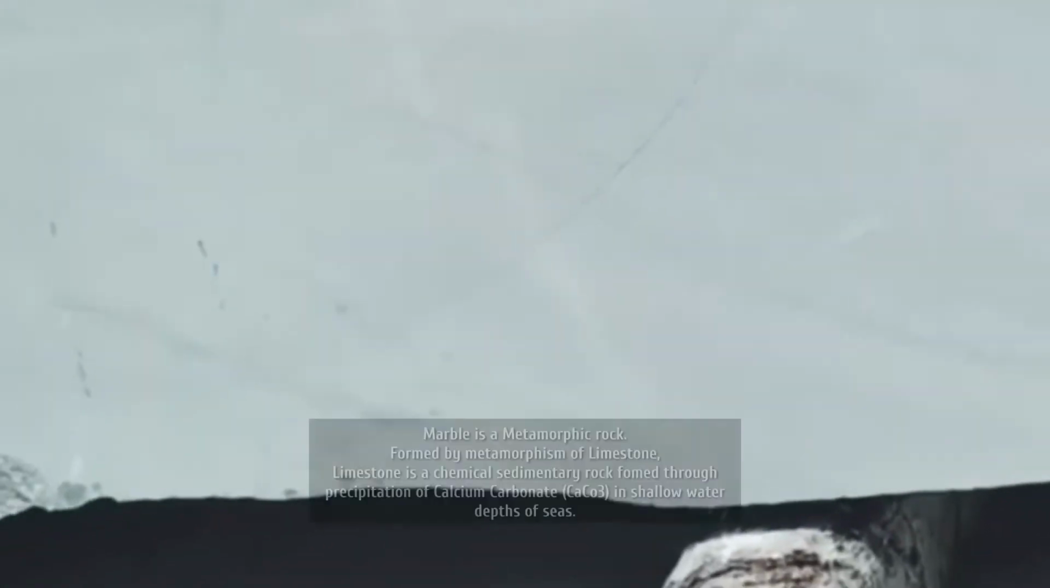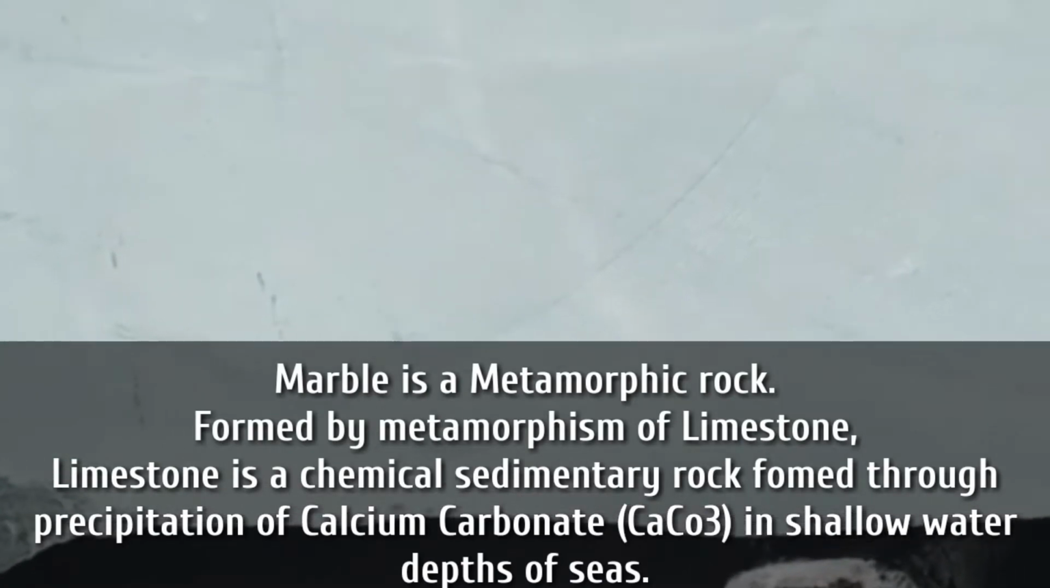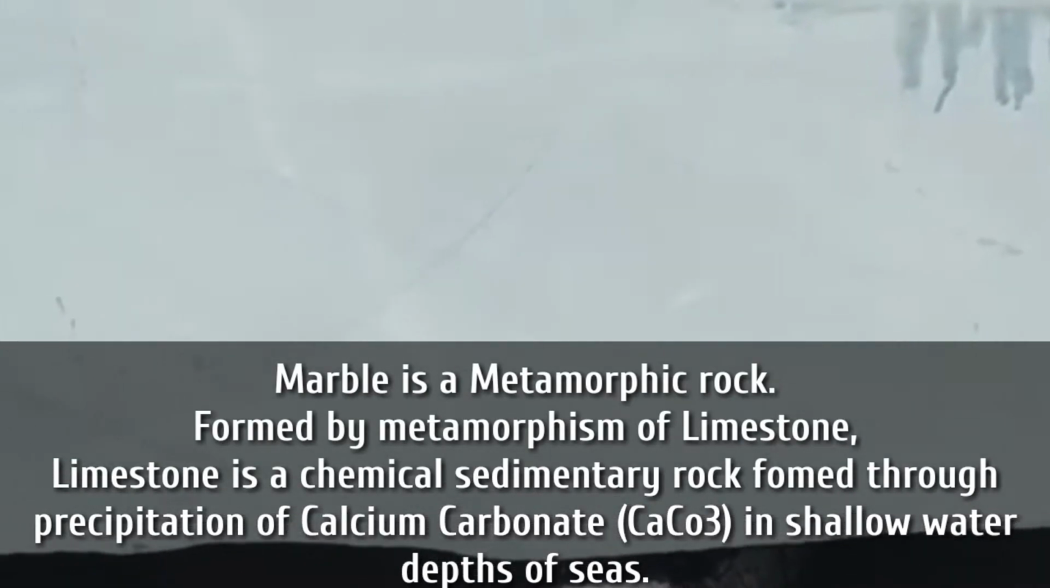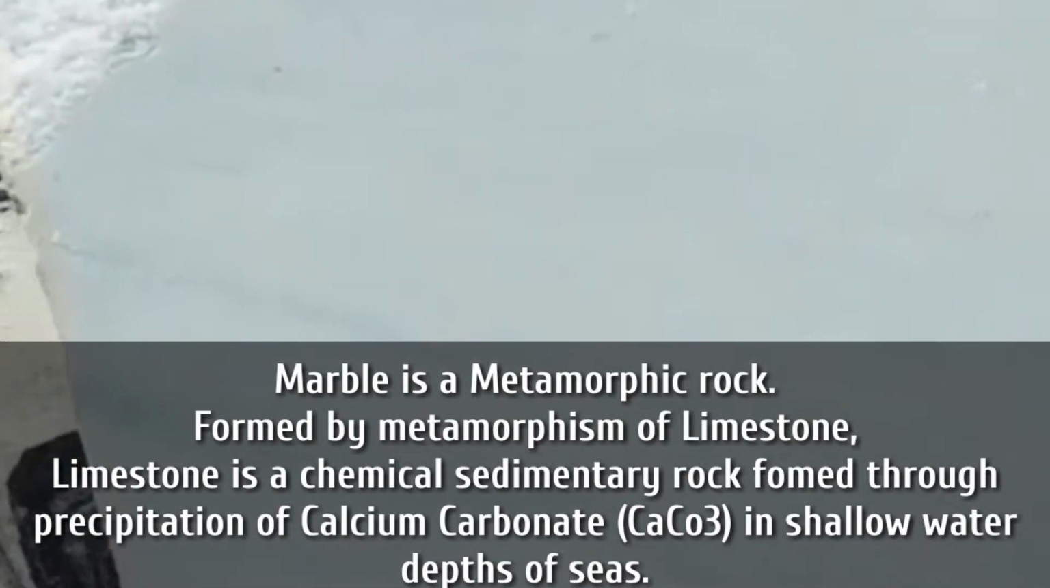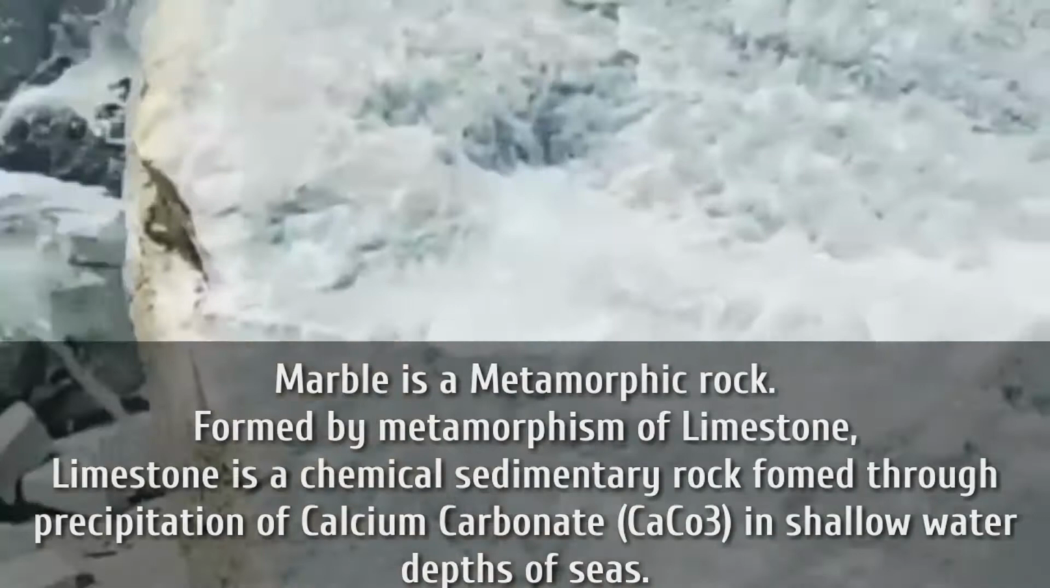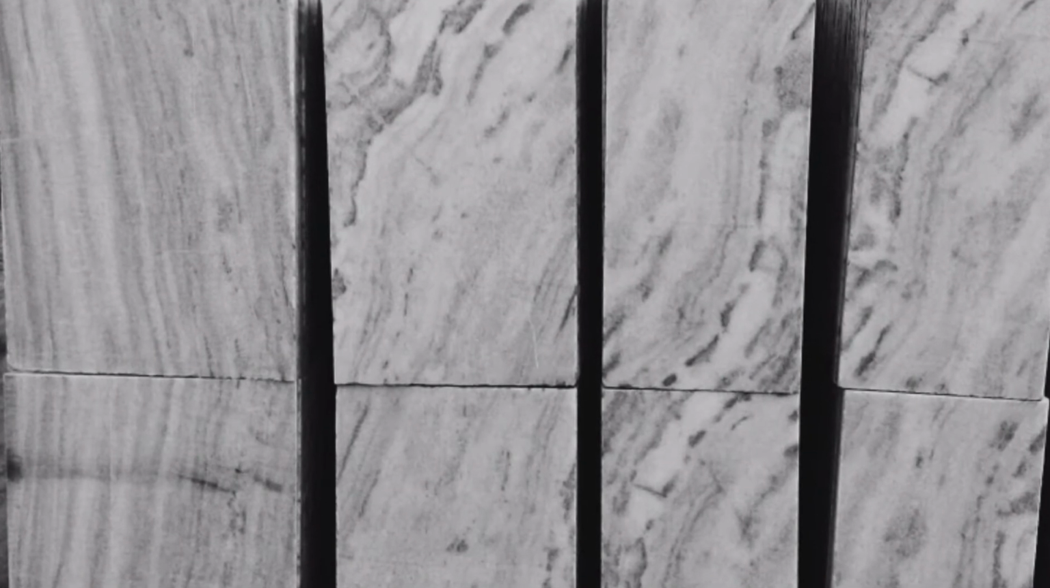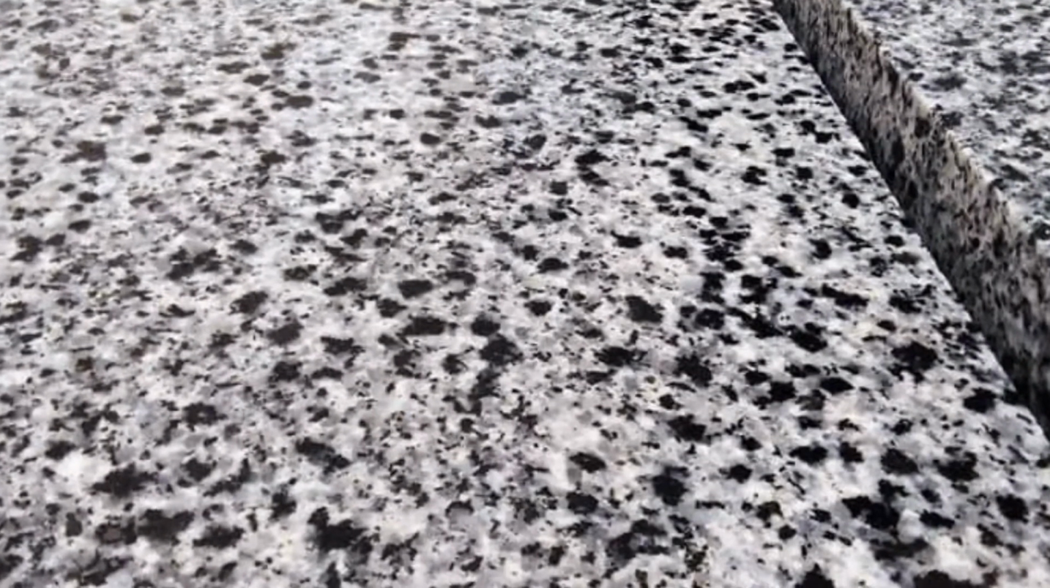On the other hand, marble is a metamorphic rock. Metamorphism is the change in chemical, physical, and mineralogical properties of a rock due to the change in pressure and temperature. Marble is formed through metamorphism of limestone, which is a chemical sedimentary rock. Limestone forms in shallow seas by the precipitation of calcium carbonate. When this limestone is subjected to high geological pressure and temperature, it transforms into marble.